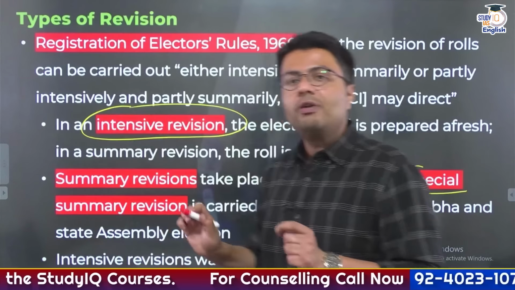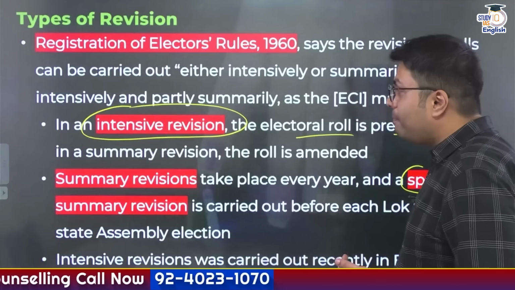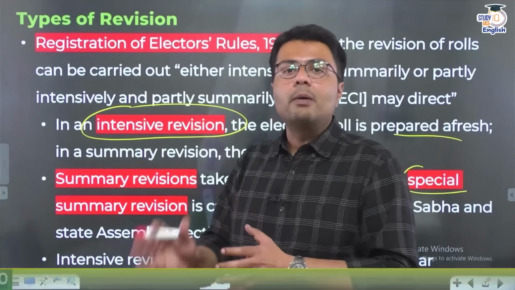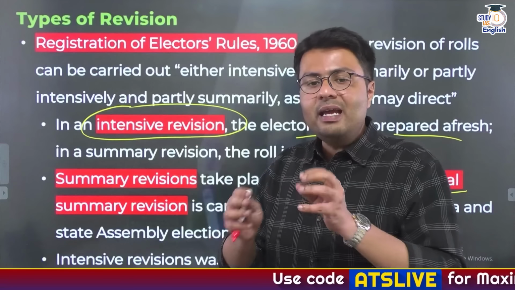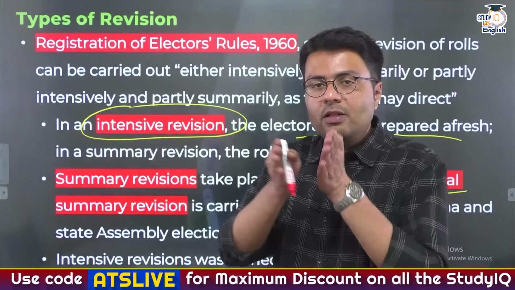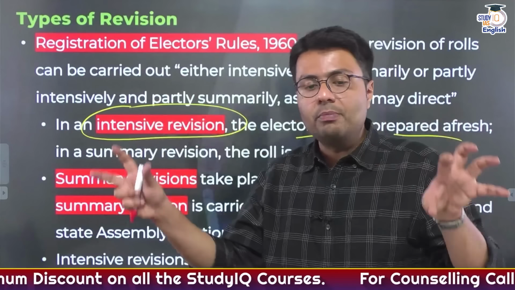And in intensive revision, the electoral roll is not just merely updated. It is prepared from the start, and in summary revision, the roll is amended. So this is the difference. In summary revision, rolls are amended. In special intensive revision, rolls are prepared from the grounds up. And this is what makes intensive revision, or SIR, different from summary revisions.